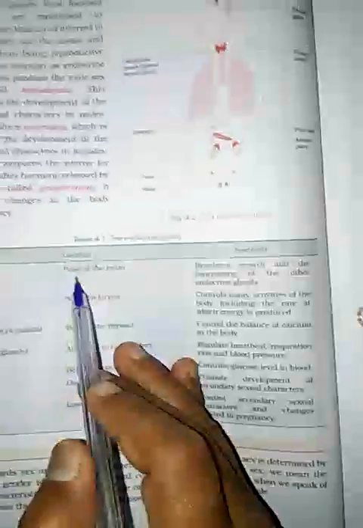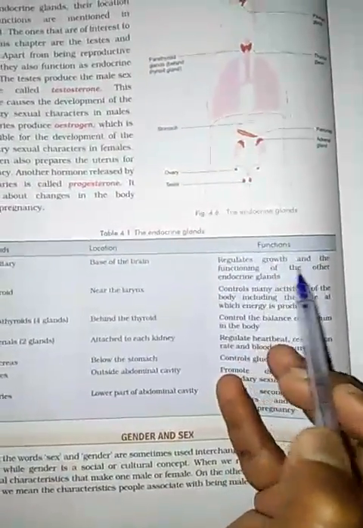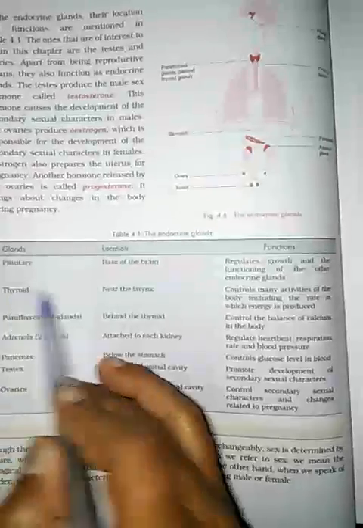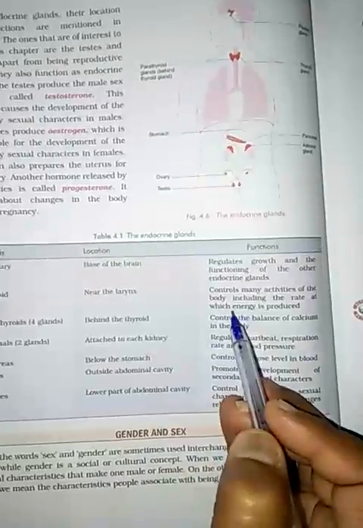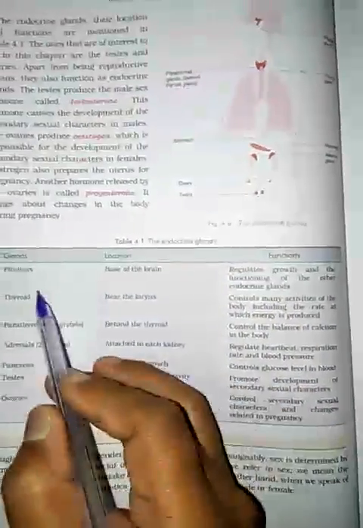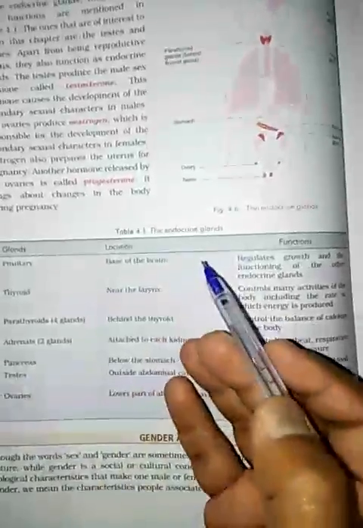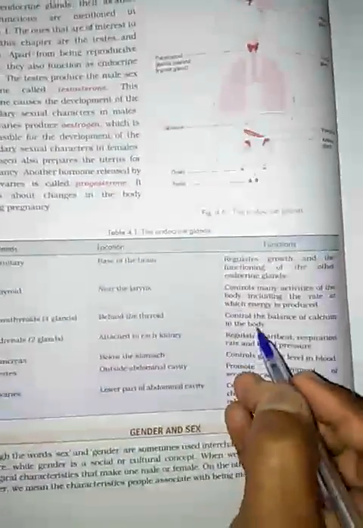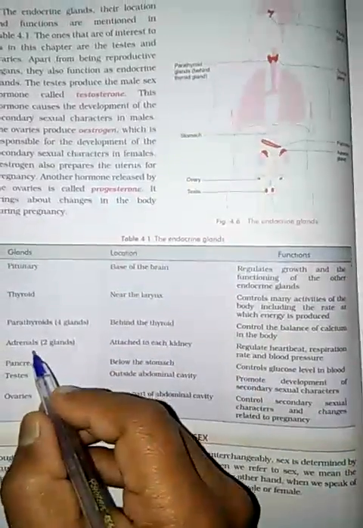Pituitary gland: location is the base of the brain. It regulates growth and the functioning of the other endocrine glands. Thyroid: near the larynx. It controls many activities of the body, including the rate at which energy is produced. Energy is dependent on the thyroid. Parathyroid: four glands just behind the thyroid that control the calcium balance in the body.